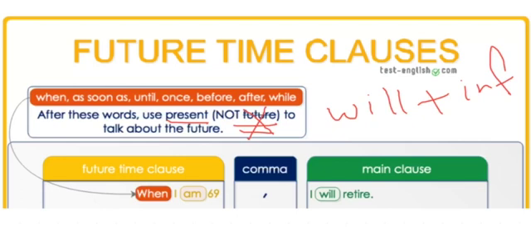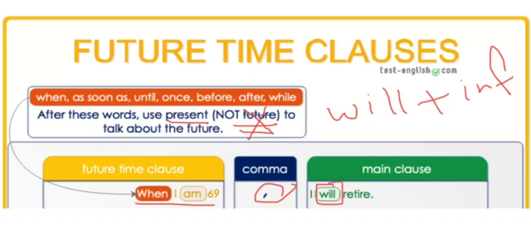Look at this example. When I am 69, I will retire. This is the time clause. Why? Because it starts with the adverb when. And here is a comma because we start the sentence with the time clause. This is the main clause because of two reasons. It doesn't start with any adverb, and it contains will.